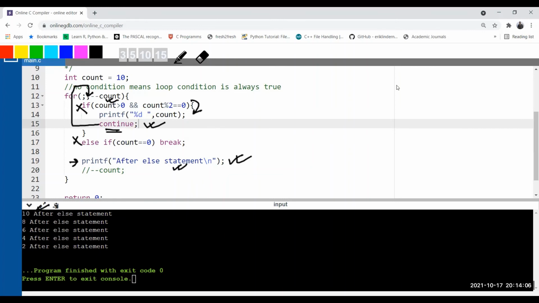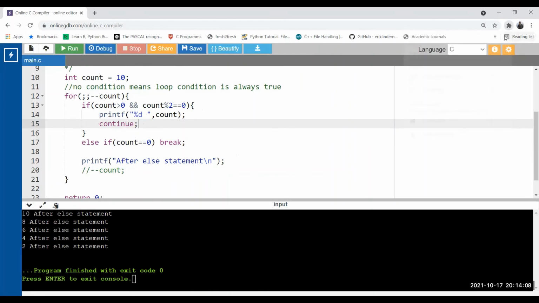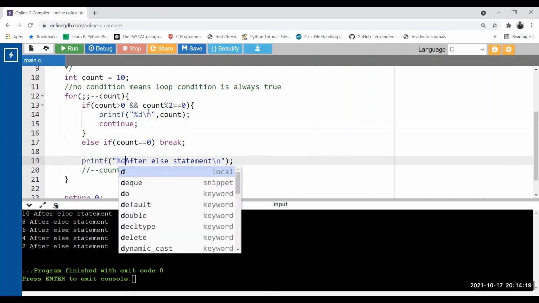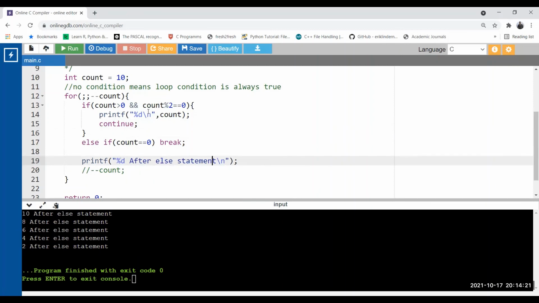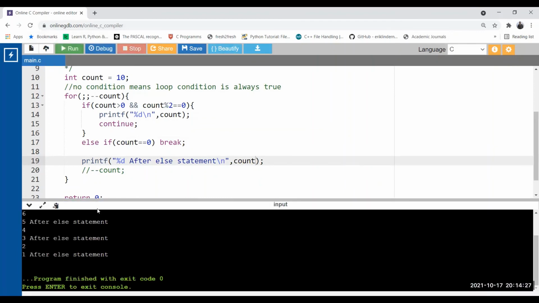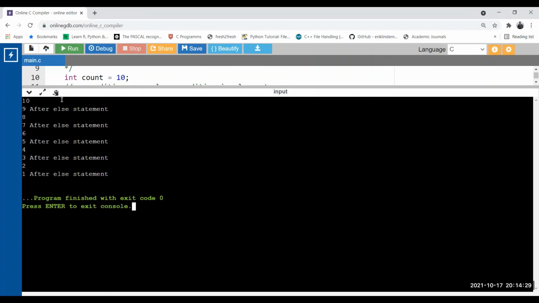So we can check this here also. Let me show you. Just add a printf statement here. After this printf, put a \n. And here, just print the value of count. Now run. Now see, when it is an odd number, only then is this line printed.